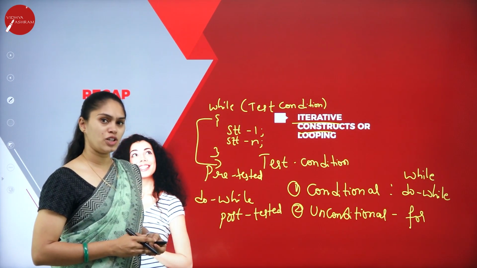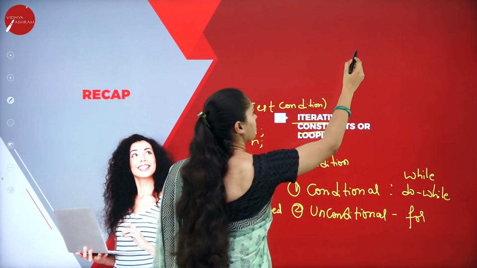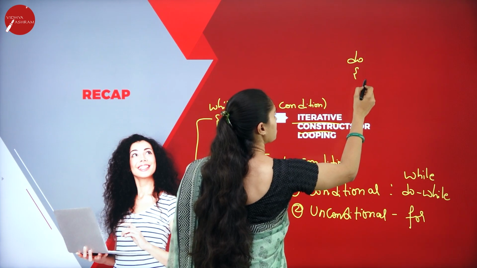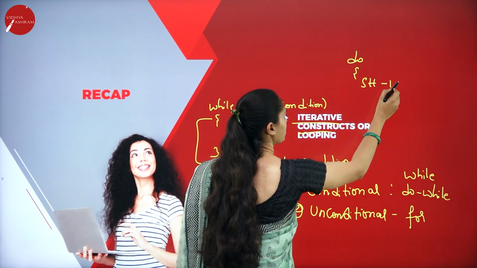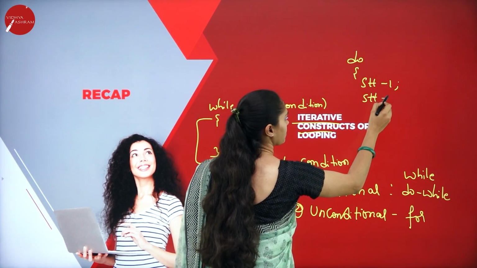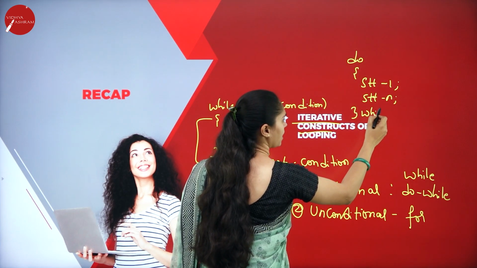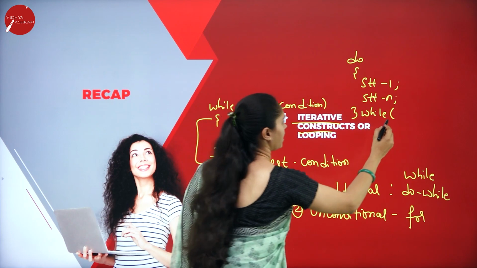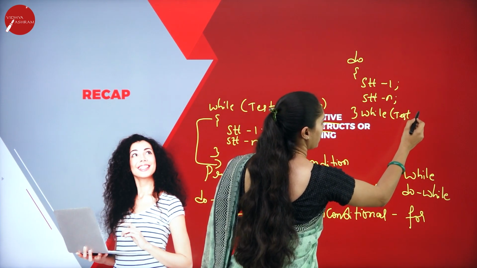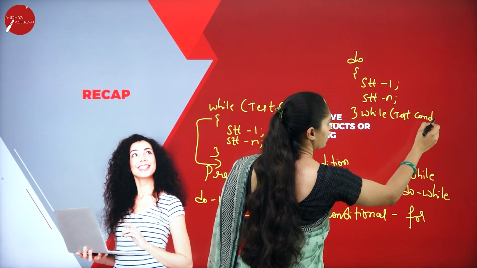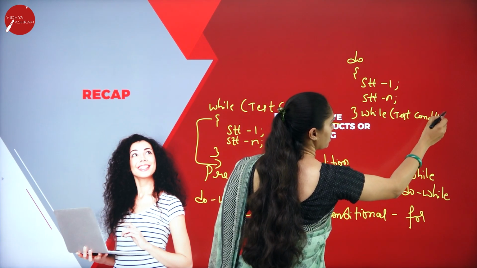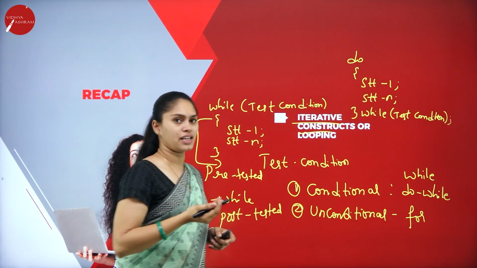When it comes to do while, the syntax is like do, then there is a set of statements, up to statement n. After that, it checks the test condition. Here we are supposed to put a semicolon after the condition. Why?